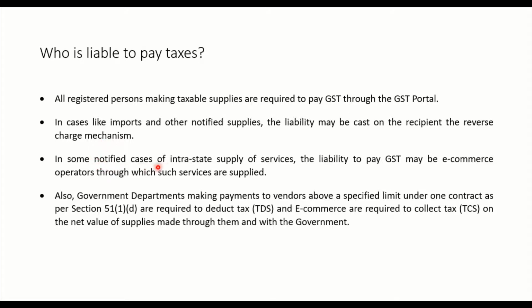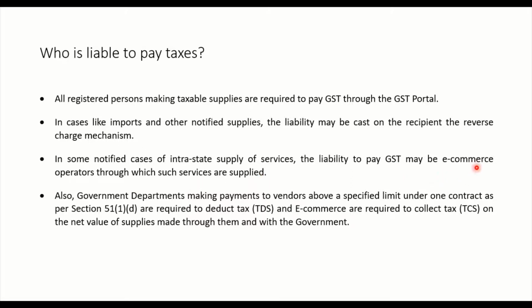In some notified cases of intrastate supply of services, these are services which are notified by the government and they are intrastate, which means they are within-the-state supplies. The liability to pay the GST may be on the e-commerce operators through which the services are supplied.